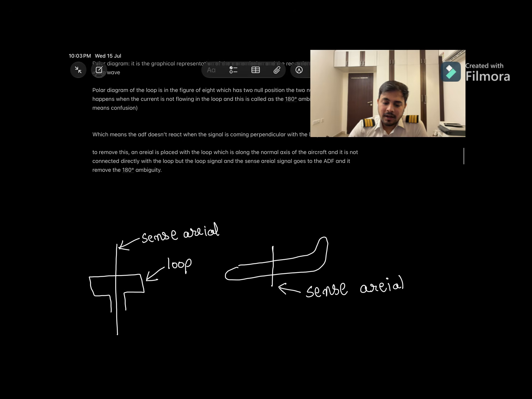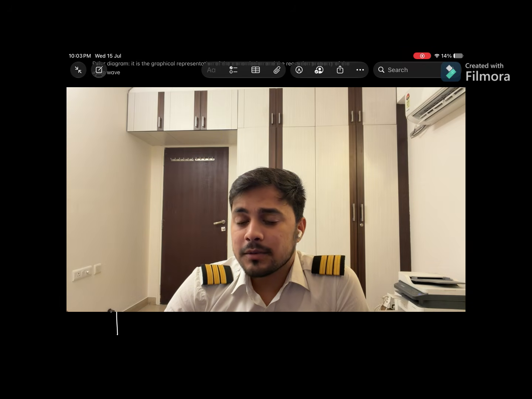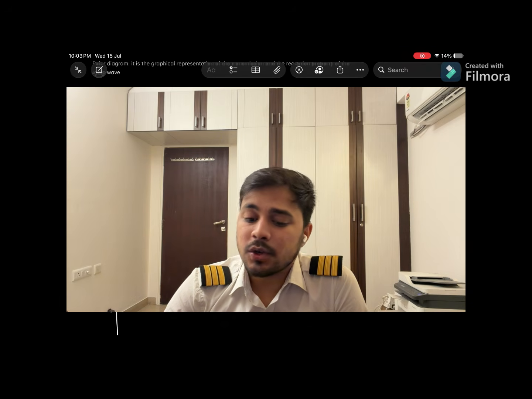To remove this, a sense aerial is placed with the loop, along the normal axis of the aircraft, and it is not connected directly with the loop, but the loop signal and the sense aerial signal go to the ADF and it removes the 180 degree ambiguity. Many people say that the sense aerial is placed within the loop, but it is not correct.